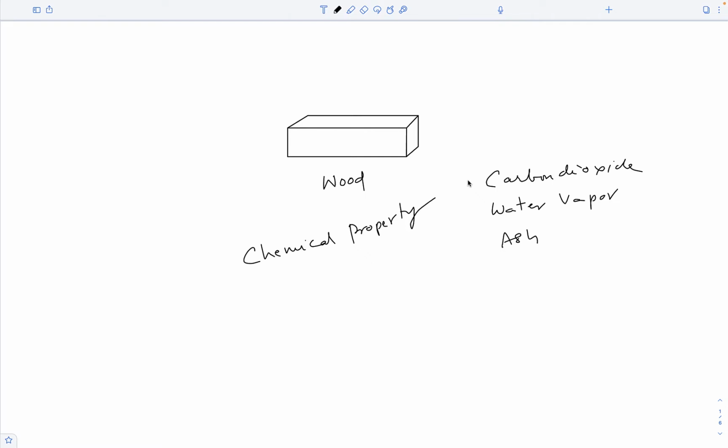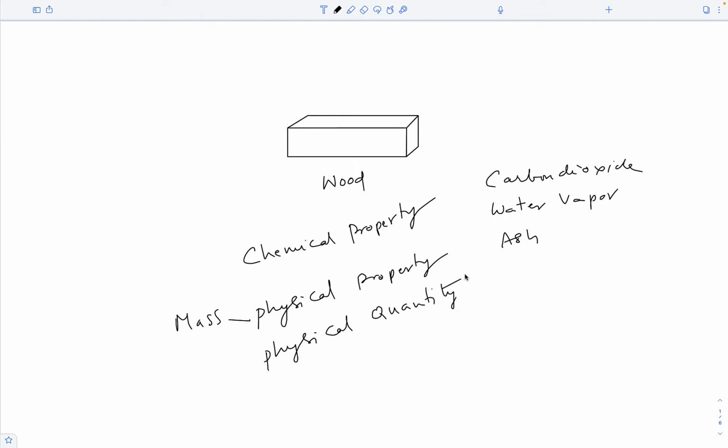But when you hold this piece of wood in your hand, you can feel its mass. To observe mass of this piece of wood, you don't have to convert it into some other substance. Such a property is called a physical property. So mass is a physical property, and we know we can measure mass. A physical property that can be measured is called a physical quantity. So mass is a physical quantity.